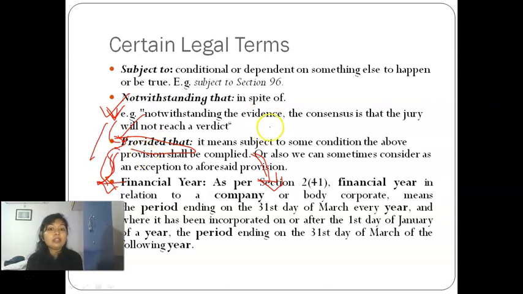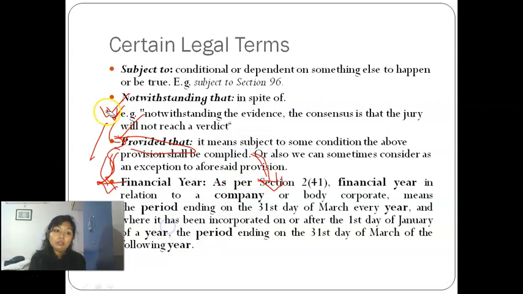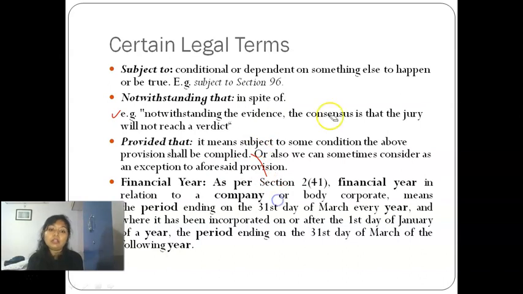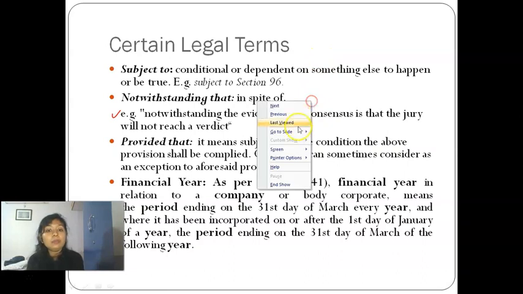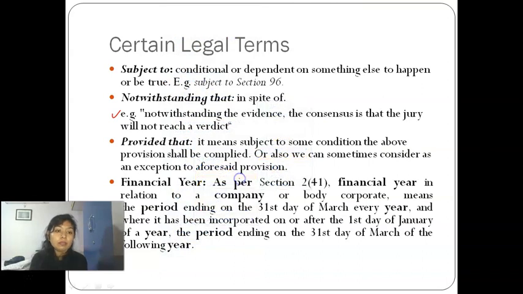To understand that in a better way, we are going to study this word in detail whenever it comes up in practice, and at that time you will understand it better. In a general sense, right now for understanding purposes, just remember one thing: "provided that" is used when it is subject to a certain condition. Below that, either some condition or an exception will be given. Instead of the word exception, the words "provided that" will be used.